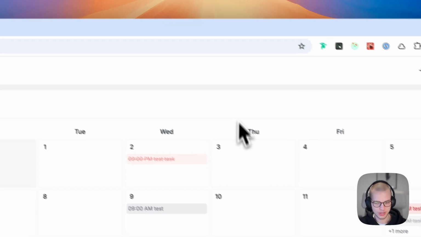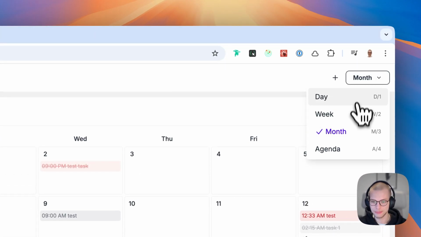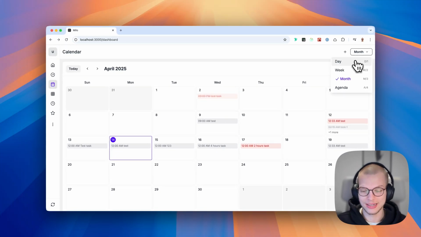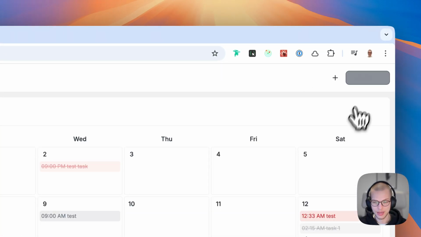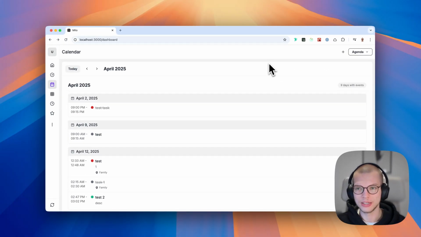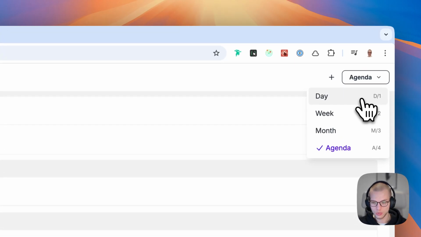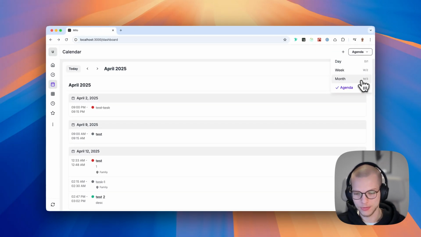What I can do is click on, for example, here. I'm on the month view right now. And by the way, this is another feature that has been added, and it looks very similar to how it's done in the TickTick app. So you have the day, week, month, and agenda views, right? But now, to quickly switch between them, you can either press D to go to the day view, W to week, M for month, and A for agenda, or the numbers on your keyboard, so 1, 2, 3, and 4.